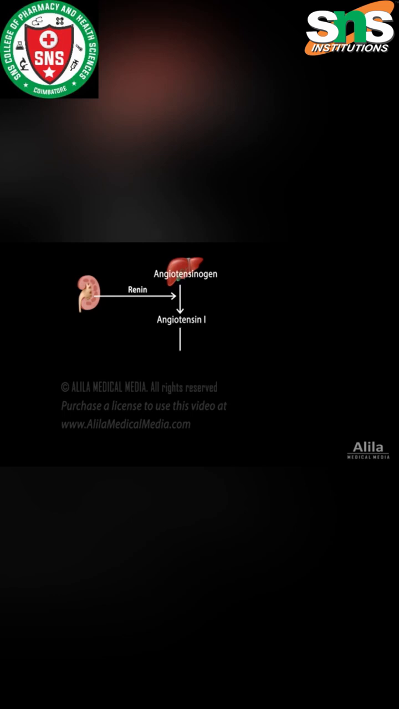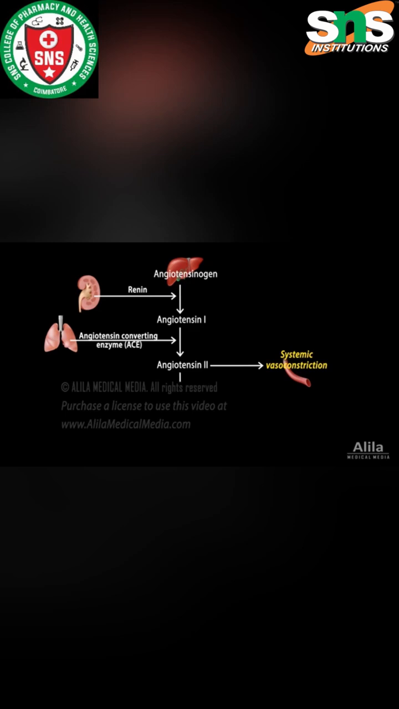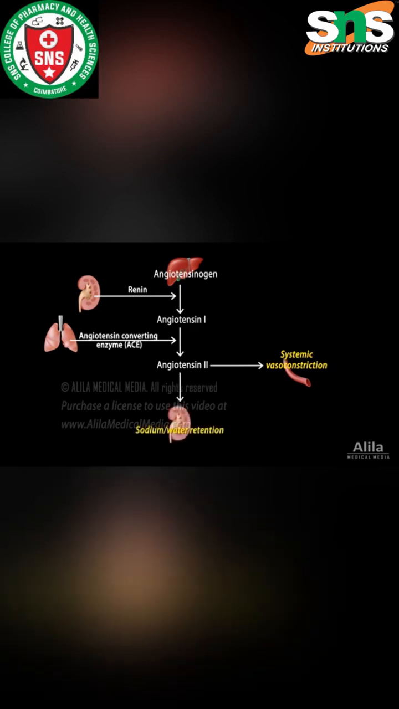Angiotensin 1 is further converted into angiotensin 2, an 8 amino acid peptide, by the angiotensin converting enzyme, ACE, predominantly present in the lungs and kidneys. Angiotensin 2 is a hormone. It binds to angiotensin 2 receptors in tissues to exert various effects. It stimulates vasoconstriction in systemic arterioles. It promotes sodium reabsorption in proximal convoluted tubules of the kidneys. It induces the release of aldosterone from the adrenal cortex.